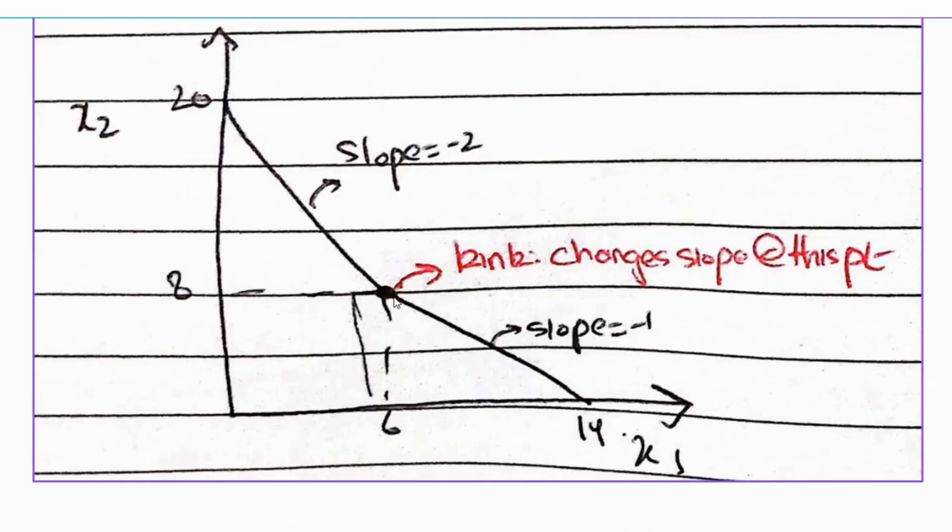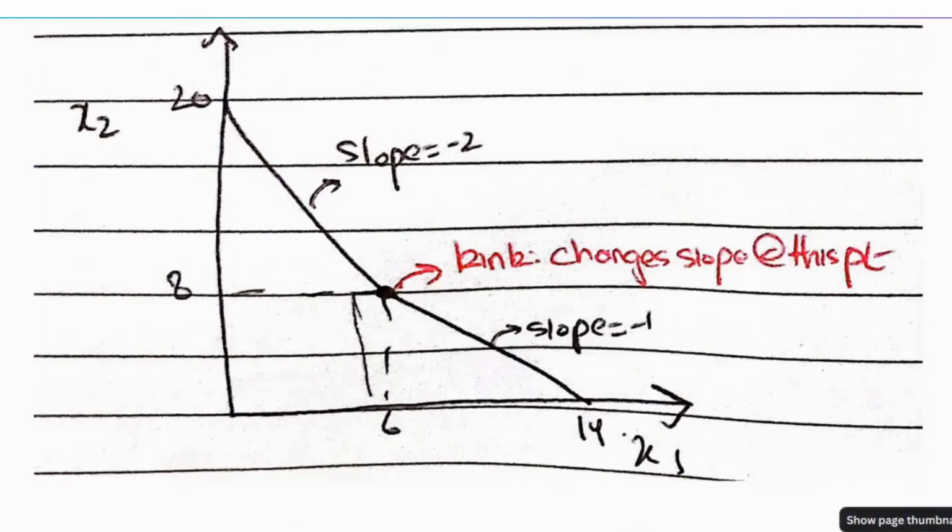You just first label the 3 points, the kink point, the vertical intercept before the kink, and the horizontal intercept after the kink. Then you just need to join these in such a way that you account for the slope in each region. Here, the slope here has to be steeper than this. So in this way, we can plot it in an x1, x2 plane.